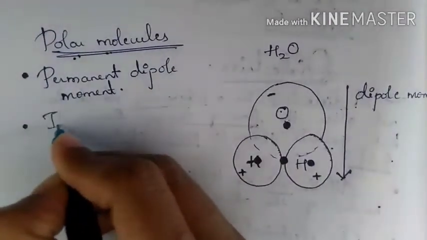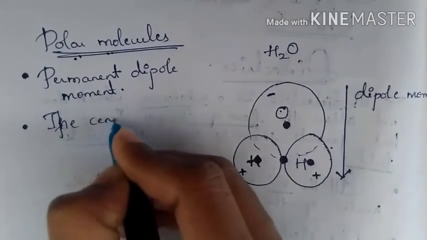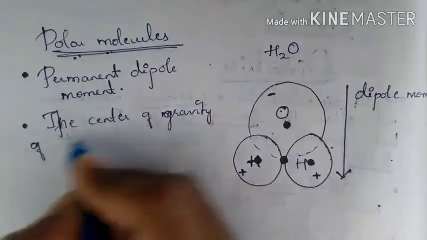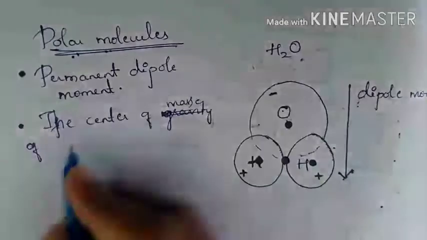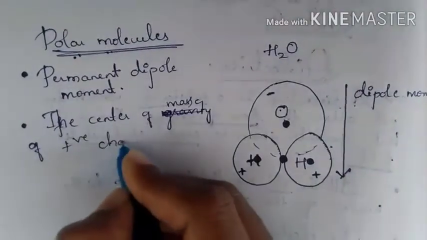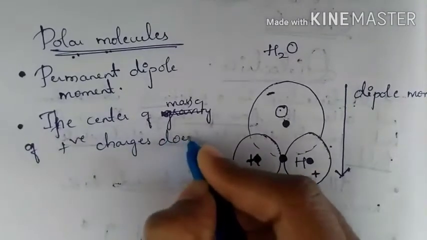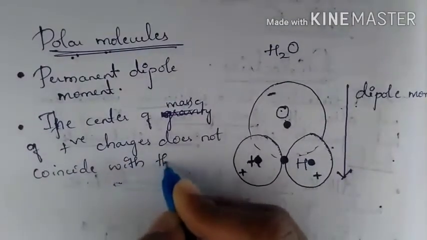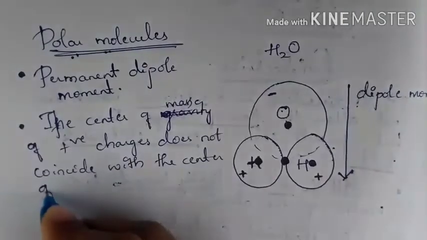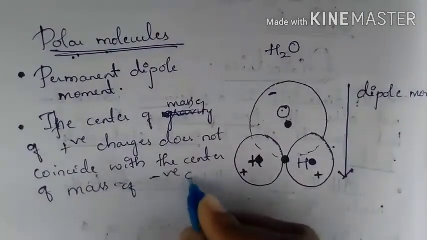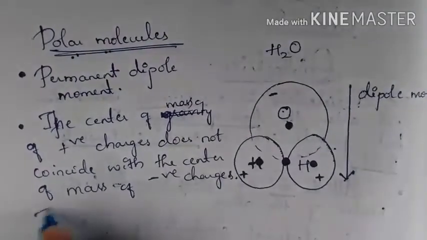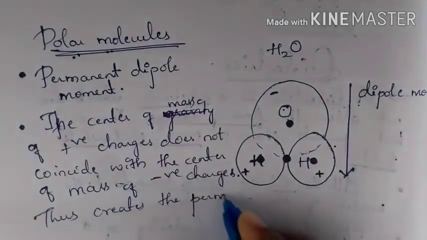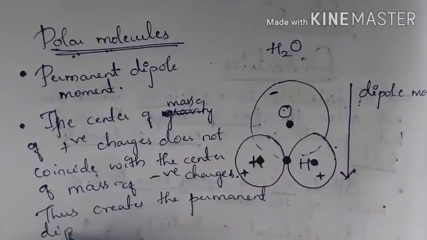So if I write the definition: if the center of gravity, or center of mass, of positive charges does not coincide with the center of mass of negative charges, and thus creates the permanent dipole moment.